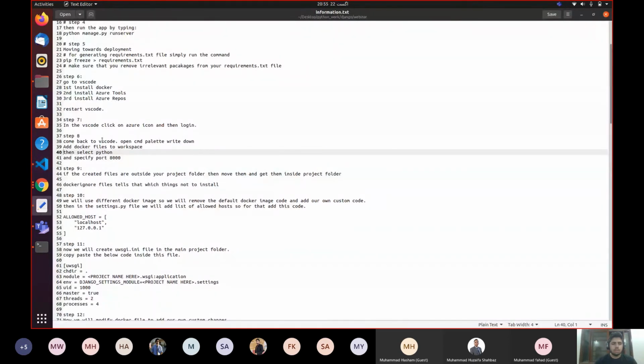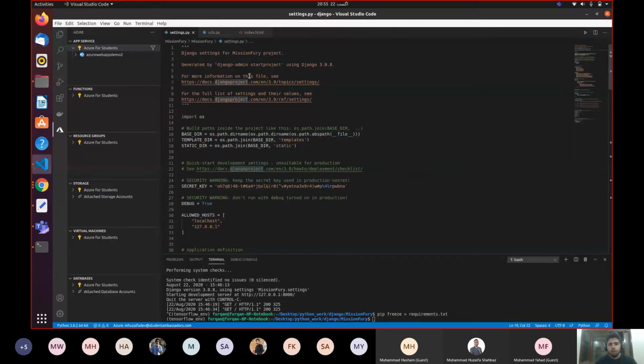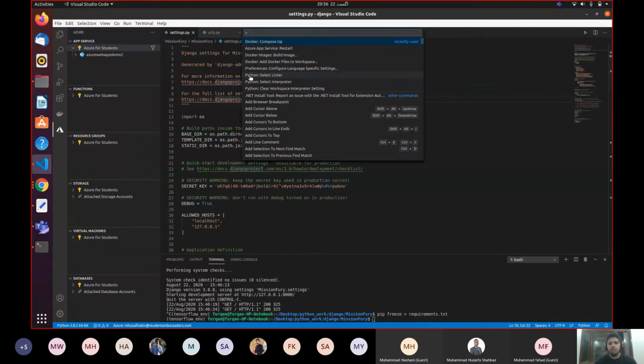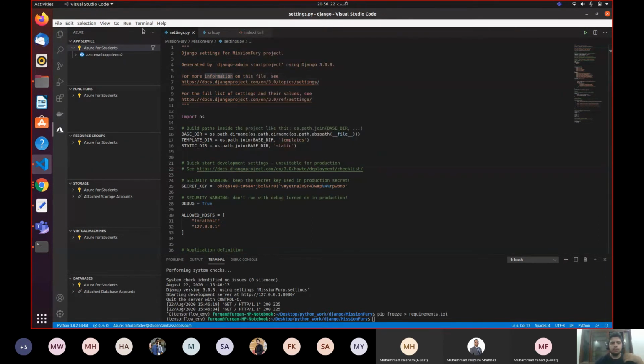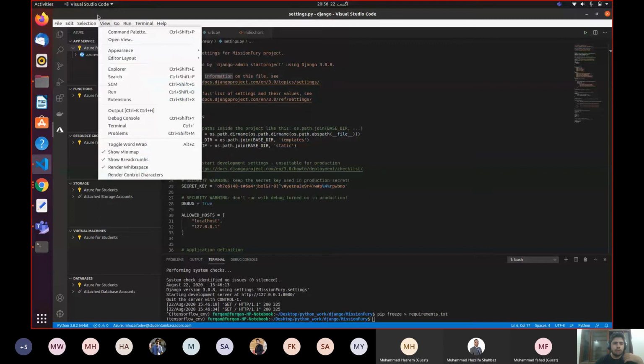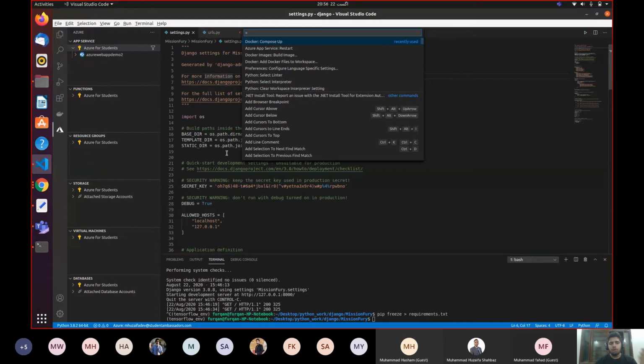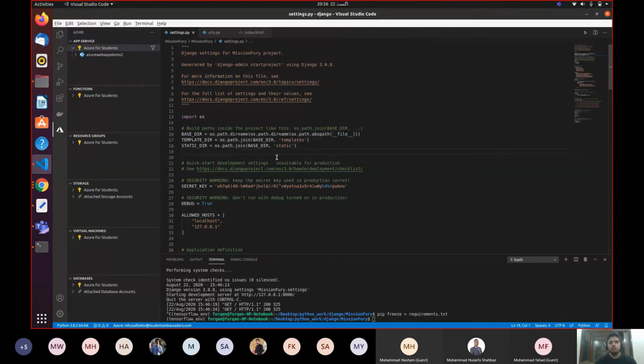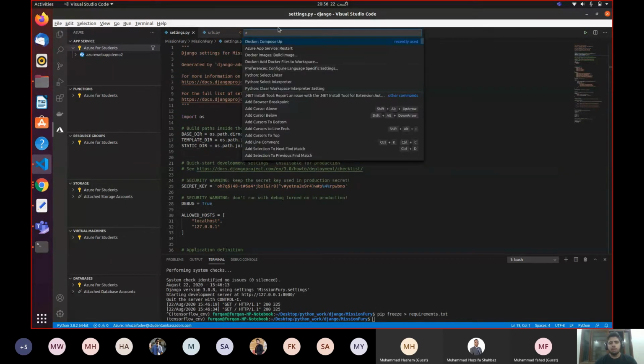Now how would you open your command palette? Press Control, then press Shift, and then press P. That's a shortcut key. If you don't want to open it this way, you can open it like this. Go to Terminal, then Run, and inside... where is it? View. In the View menu you will see Command Palette. So you can open it from here as well, or you can open it by the shortcut by simply pressing Control Shift and P, and the command palette will open up very easily for you.